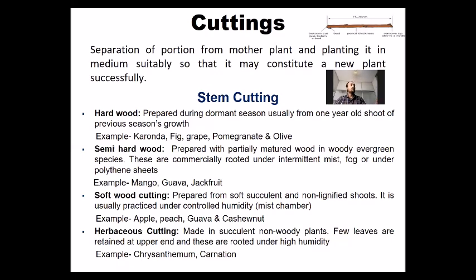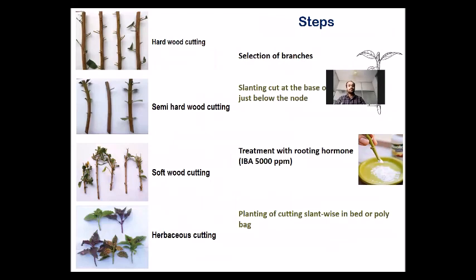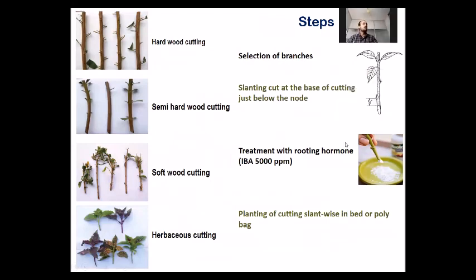Most important one of stem cutting is hardwood cutting, that is normally taken in deciduous type of plants, while semi-hardwood cutting is taken in the evergreen type of plants. Next, this slide is showing various kinds of stem cuttings. Various photographs are there.